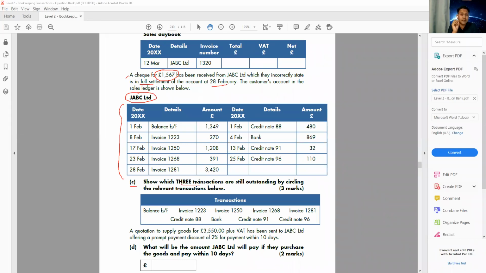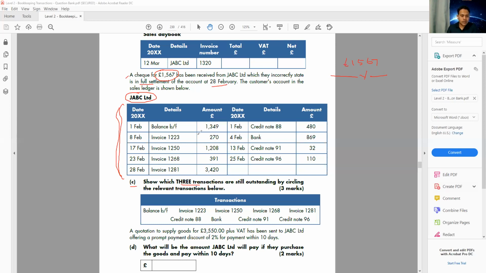So they're asking, is not everything settled? It's not a full settlement. Some transactions are still outstanding, so they're asking us to find it out. What is the scenario here? The scenario is we have this sales day book and we received a check of 1567, and we need to find out, after settling this payment, which three transactions are still outstanding. So let's try to find it out. Out of all these transactions, which ones are still outstanding?